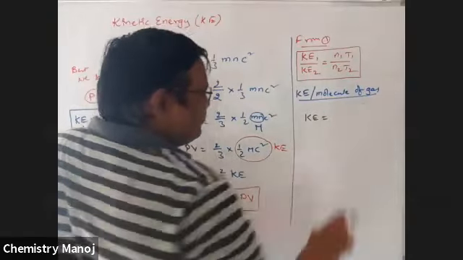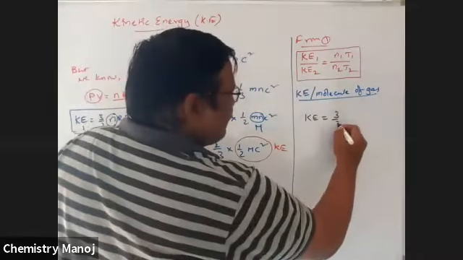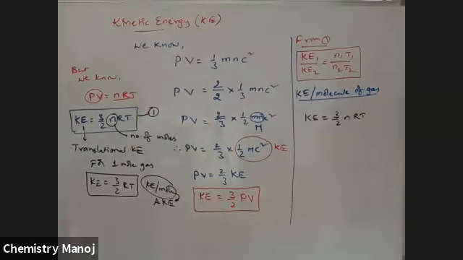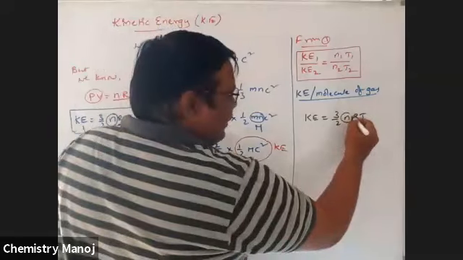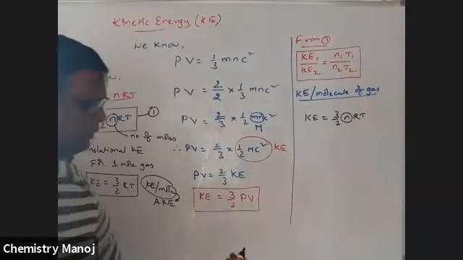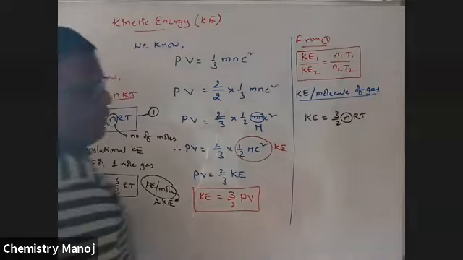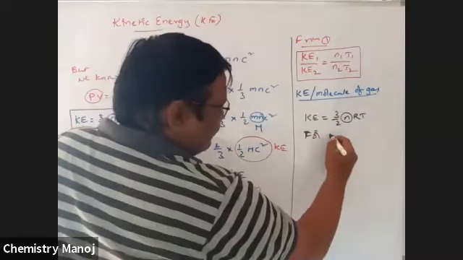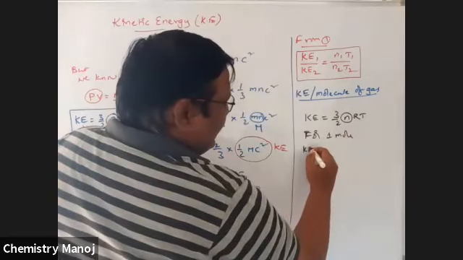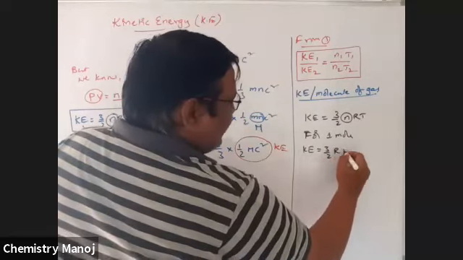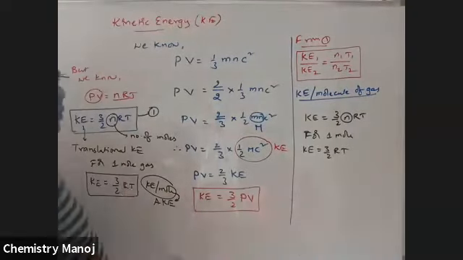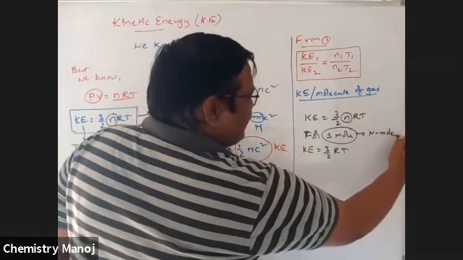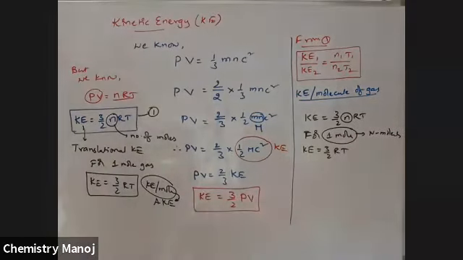3 by 2 nRT, where n is the number of moles. Next, for 1 mole, KE is equal to 3 by 2 RT. For 1 mole means Avogadro number of molecules.